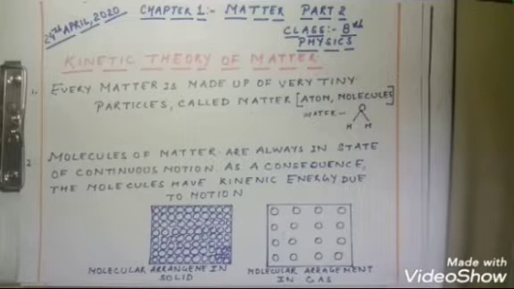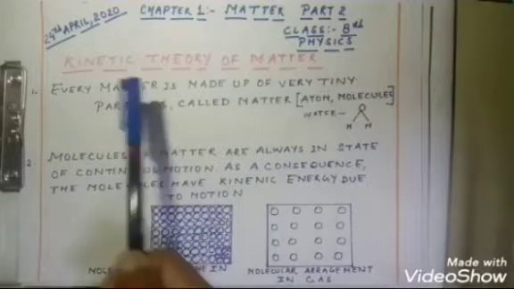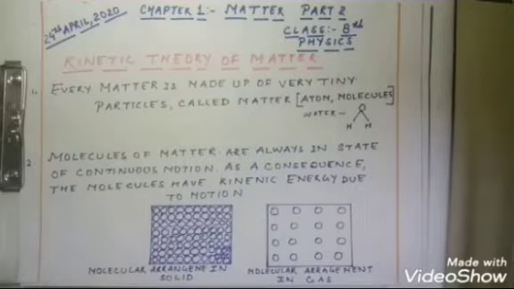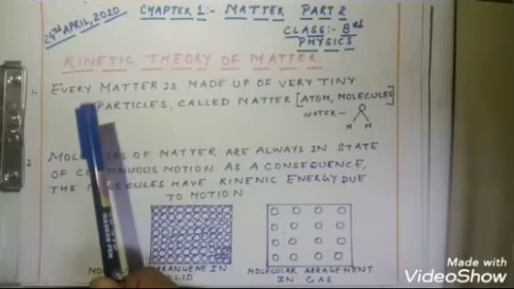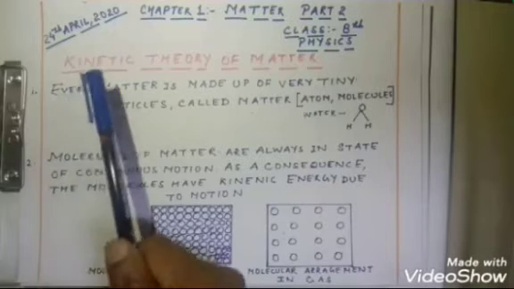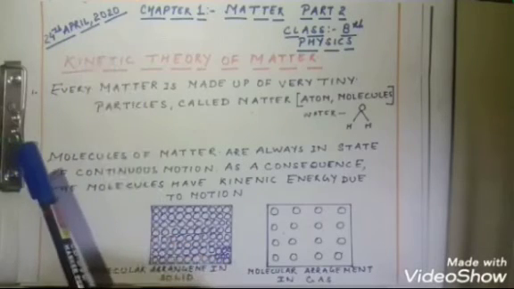Today we are going to start with the second part of the very first chapter, that is matter. Last time I explained what matter is, what elements are, what molecules are and what atoms are. Today I am going to start with a very fresh topic, that is kinetic theory of matter. Before starting, the very first question arises: what does kinetic mean?